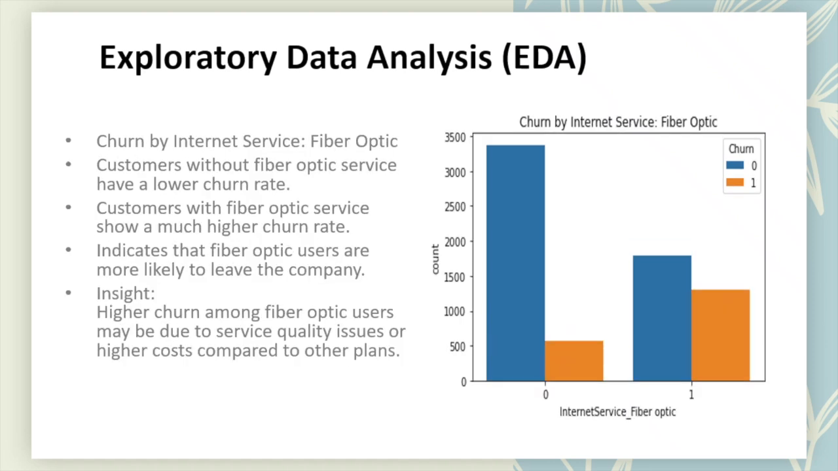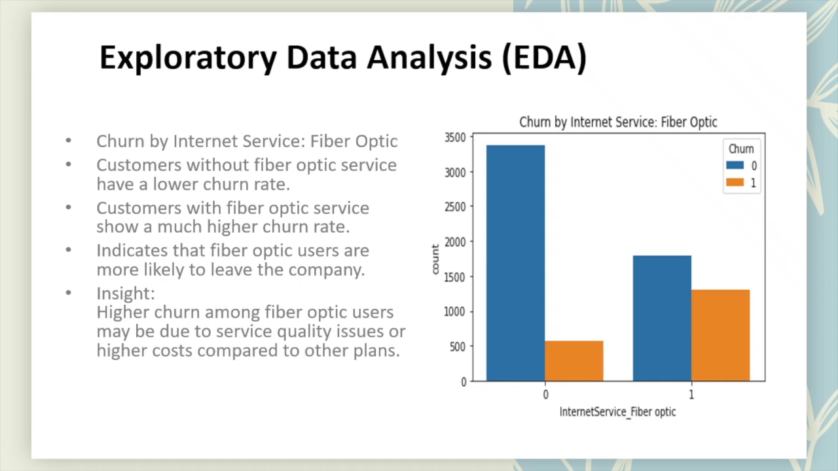Finally, we looked at churn by internet service type, especially fiber optic users. Customers using fiber optic service showed a significantly higher churn rate compared to others. This may suggest that fiber optic users are leaving due to service quality issues or higher cost compared to DSL users. These insights are useful for telecom providers to focus retention efforts on customers most at risk of leaving.